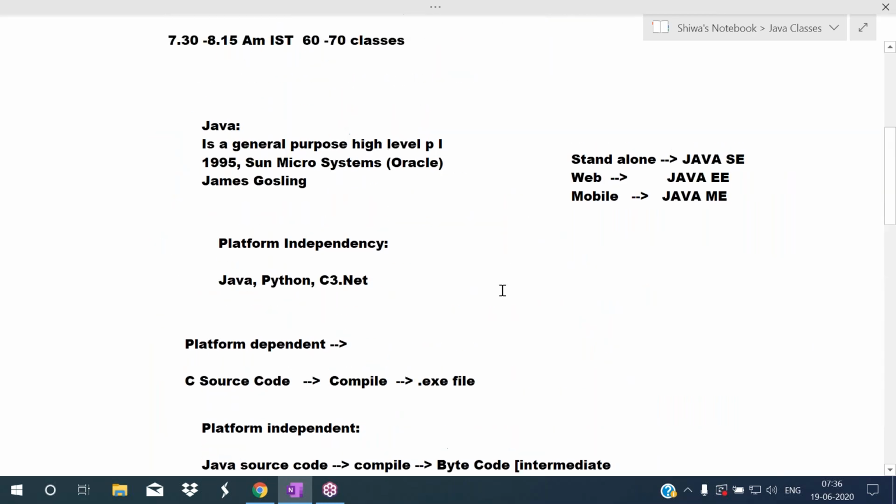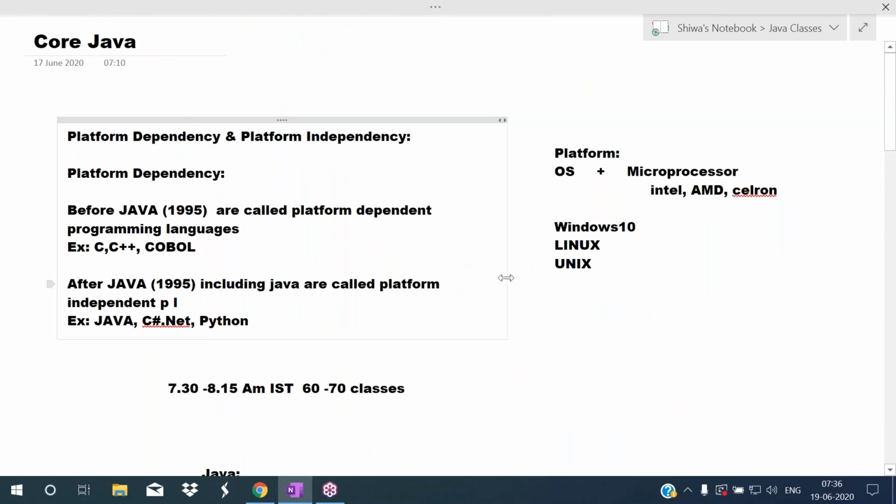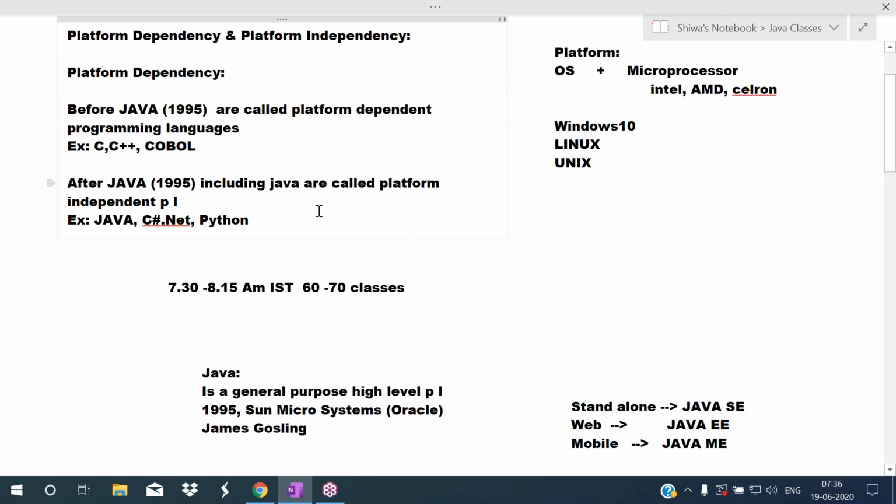Okay, so in the first class we discussed the purpose of Java. Java is a general purpose high level programming language. We can develop standalone applications, mobile applications, web applications, and Java is a platform independent programming language.